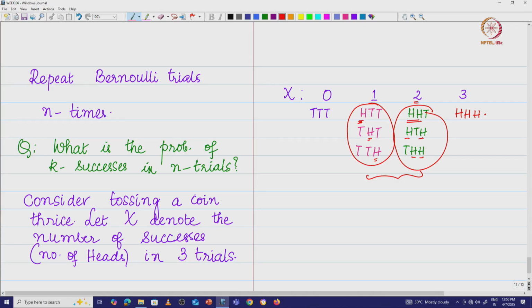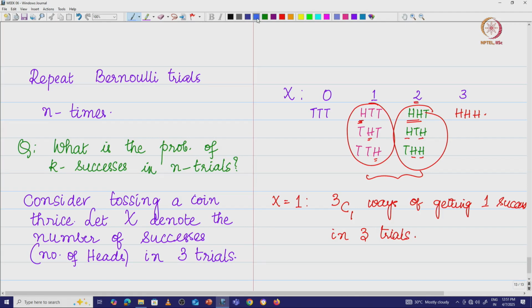What is that? If you look at x is equal to 1, I have 3 choose 1 ways of getting 1 success in 3 trials.